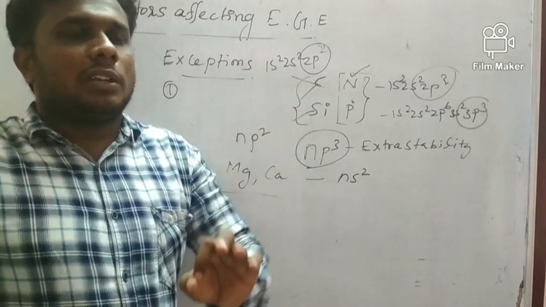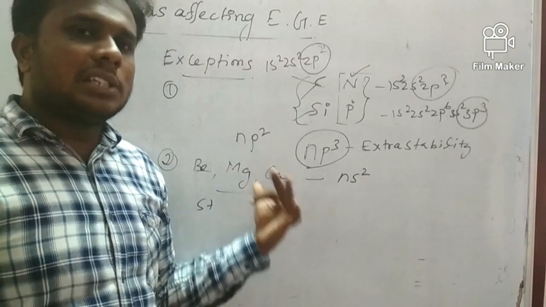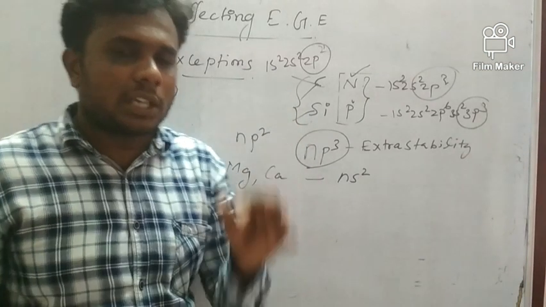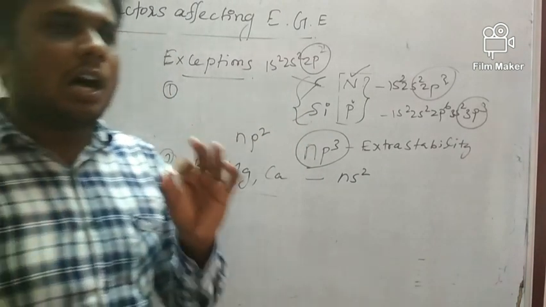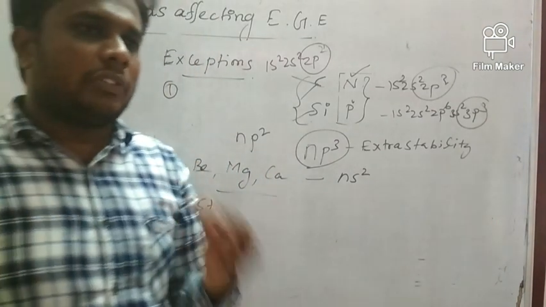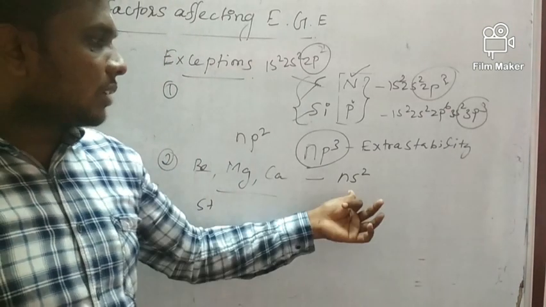So it is difficult to add an electron to these metals. So they have less electron affinity, or zero electron affinity. Theoretically it is zero. So, less electron affinity.